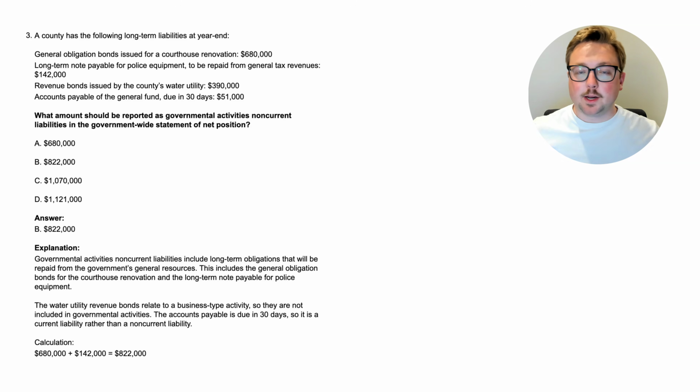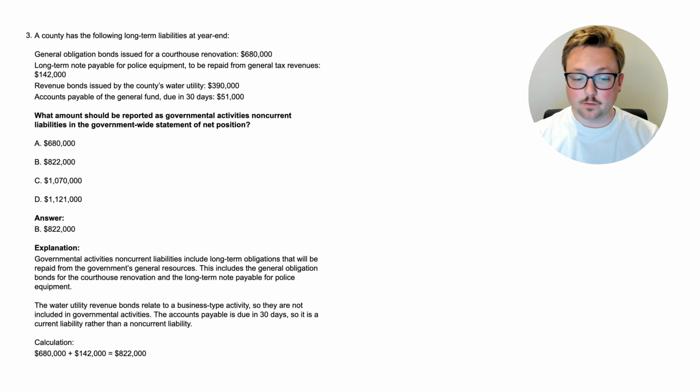Let's go through this. All right, here we are. The answer is B, $822,000. So let's go through this, very similar to what we just learned in question 2. Governmental activities non-current liabilities include long-term obligations that will be repaid from the government's general resources. This includes the general obligation bonds for the courthouse renovation and the long-term note payable for police equipment. Again, these are things that are being paid out of the general resources.